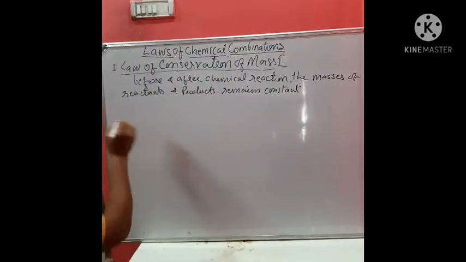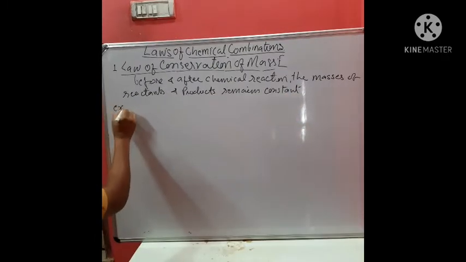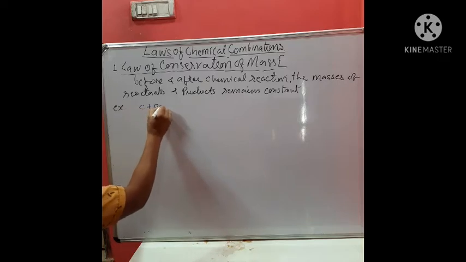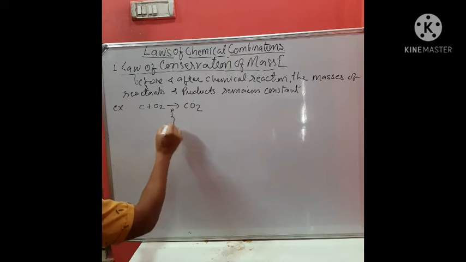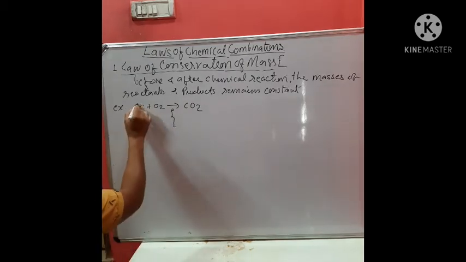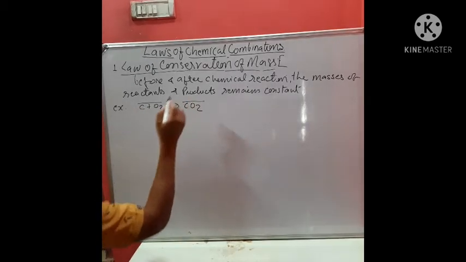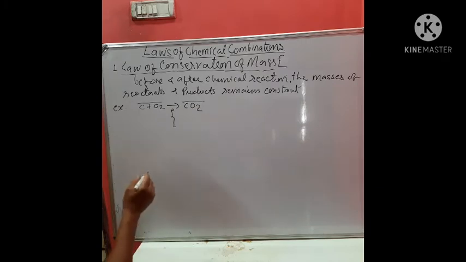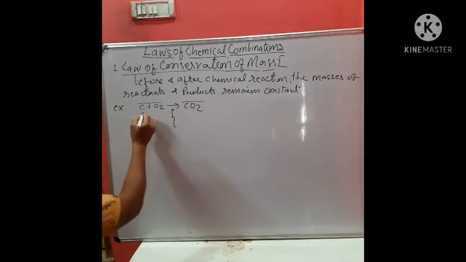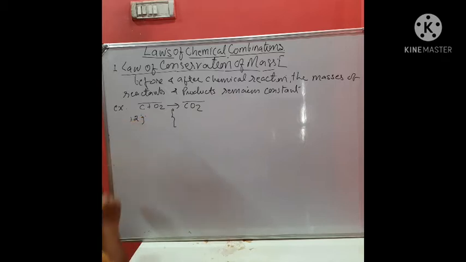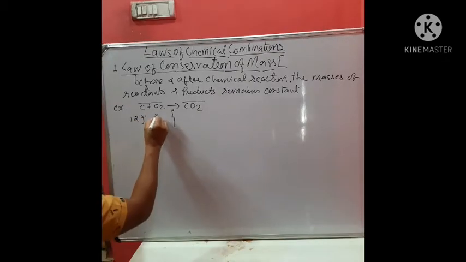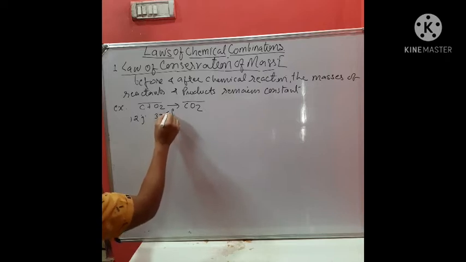Okay, for example, C plus O2 gives CO2. Student, here two things are there. This part is before reaction, this one is after reaction. So before reaction, the mass, that is 1 mole of carbon, is called what? 12 gram. 1 mole of oxygen is called what? 32 gram.